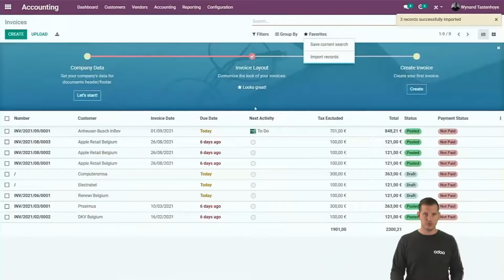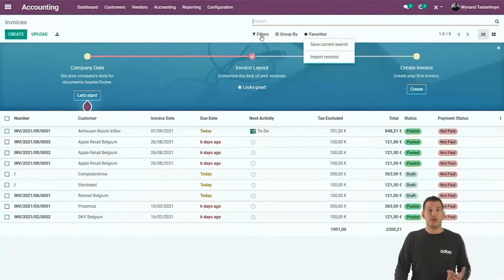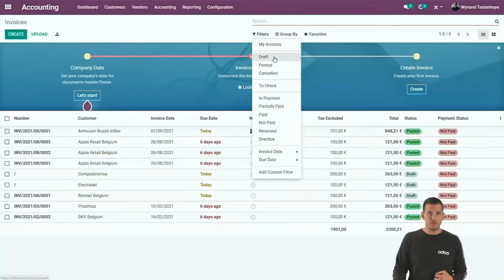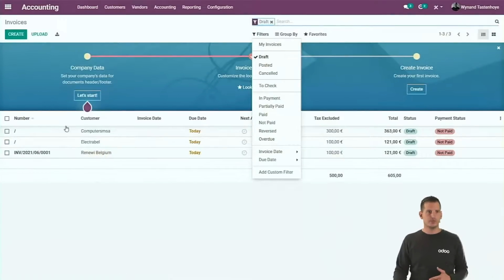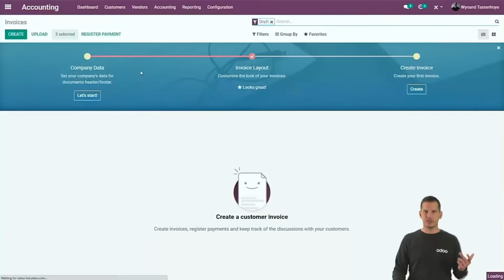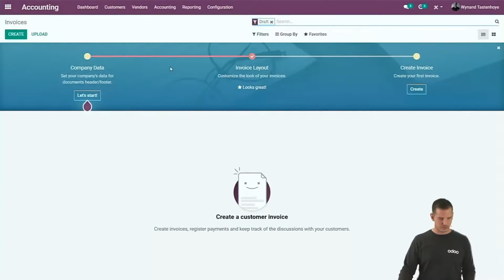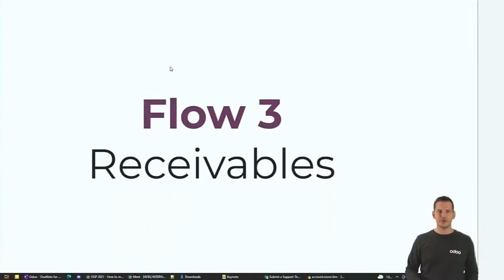So just import those. You can see that we import them in draft, not posted yet. So in order to find them, for example, you can use the filters now, filter on the draft ones, and you can immediately select all of them, similar as with your vendor bills, and post them all together. So that by importing in few clicks from Excel, you can post all your customer invoices from Excel as well. So let's jump back to the presentation.